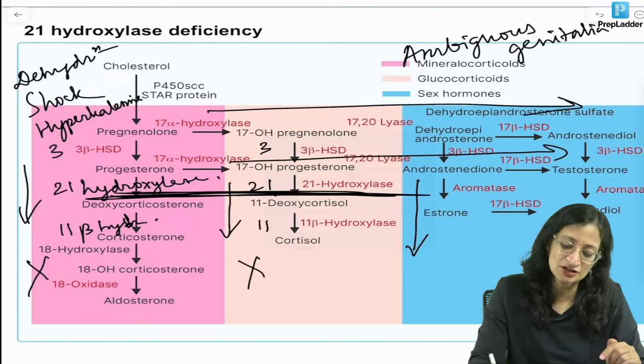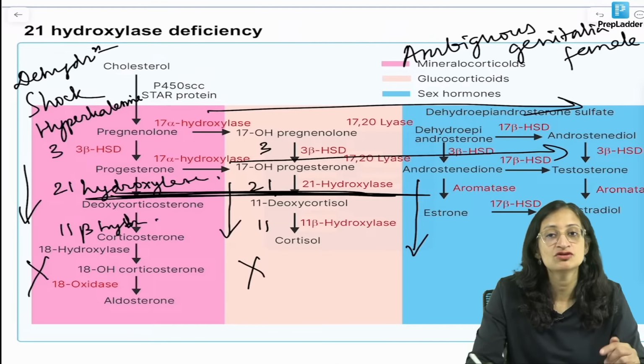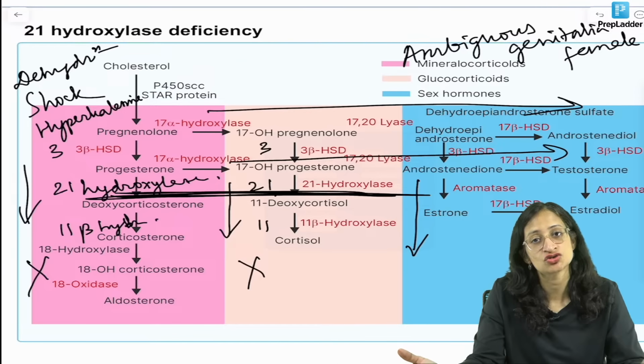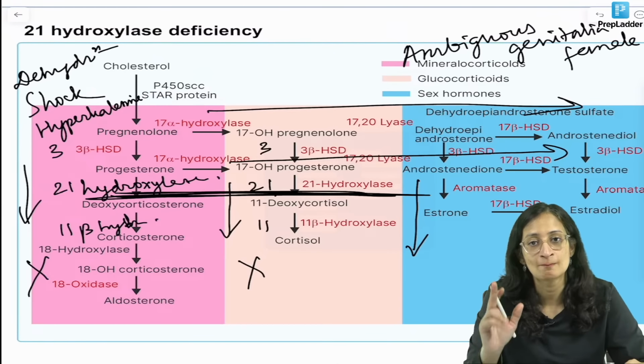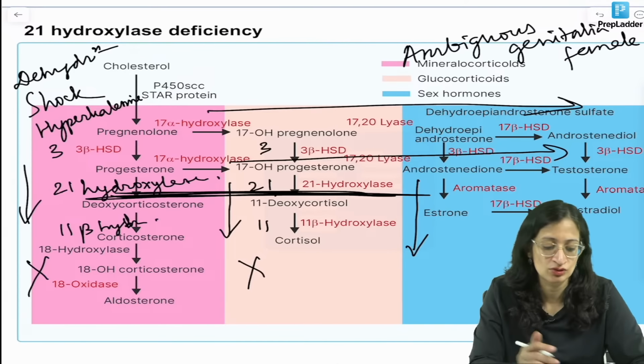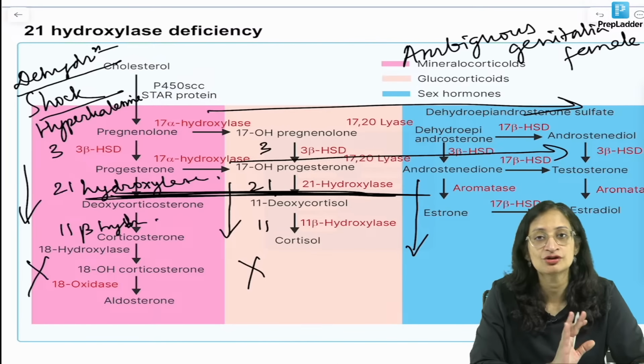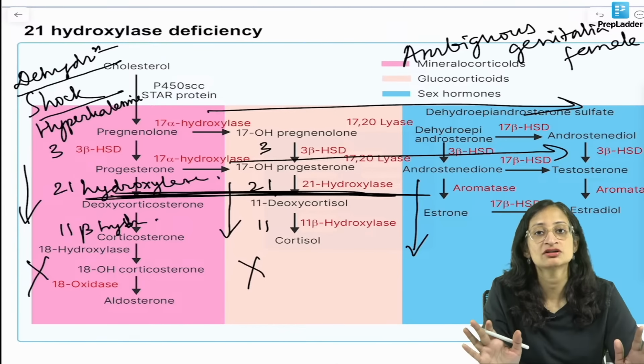But what will happen in a male? Male will have normal genitalia even with excess testosterone. But when this male grows up, there will be precocious puberty. But will there be hypertension? No. There will be shock, dehydration, no hypertension. So this is not the right answer.